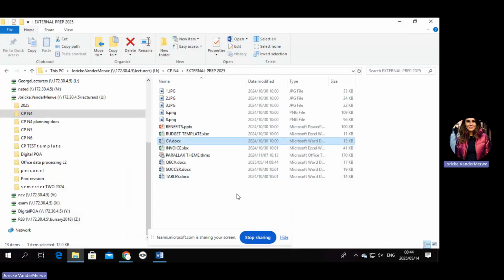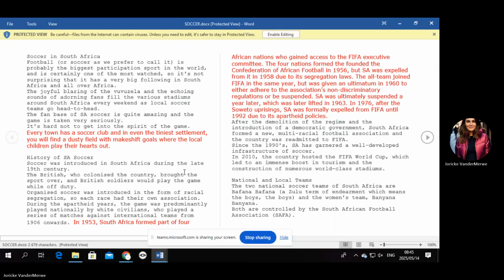Otherwise, if you don't do that, maybe you need to retrieve that again like we have done in the internal exam. Remember with Excel, some of you didn't print question 1, the 1A. You only printed B. So always save it. Okay, let's open up soccer. Save the file as Q7.